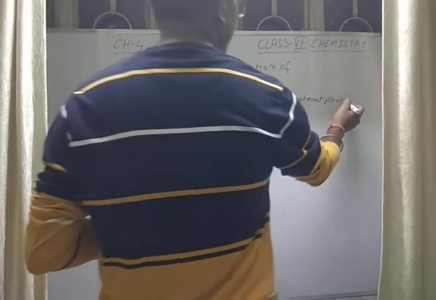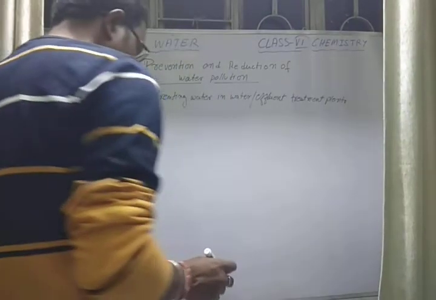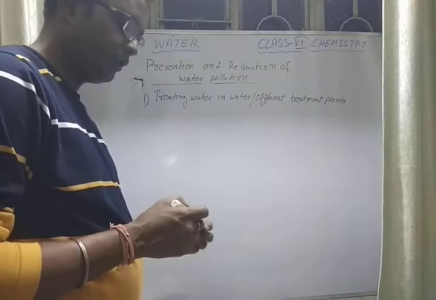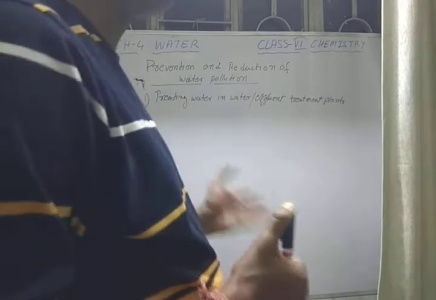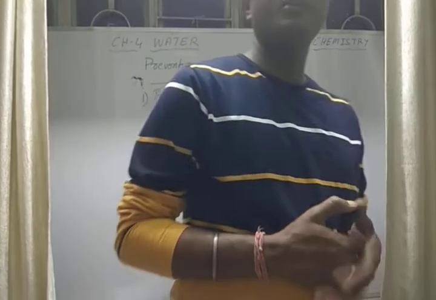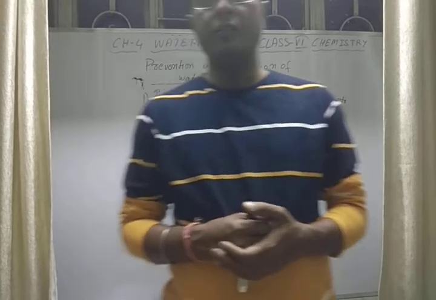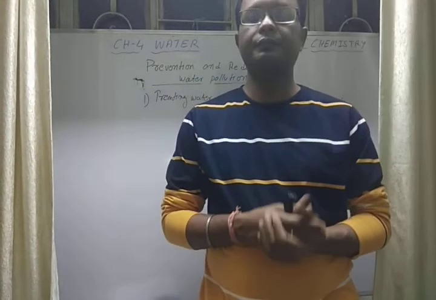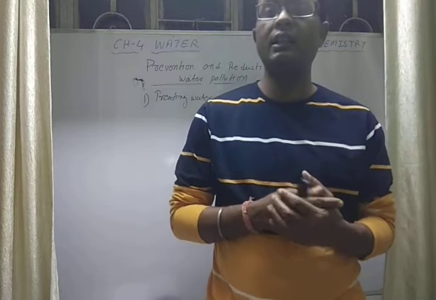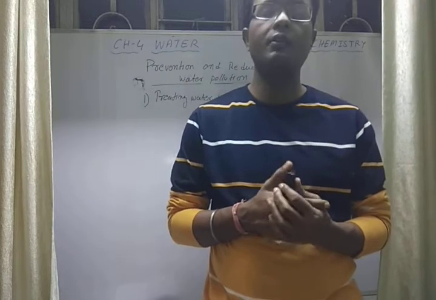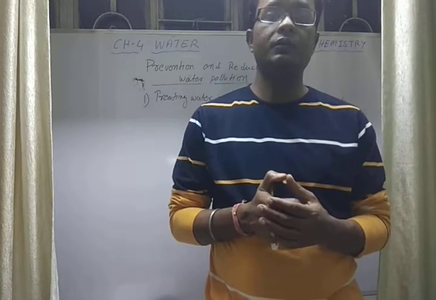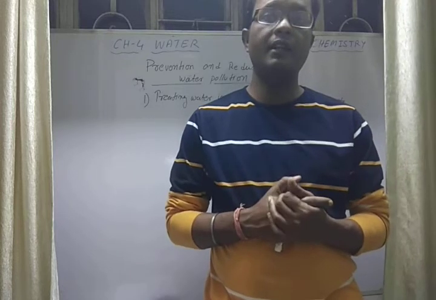So what are these water treatment plants or effluent treatment plants? These are the plants where impure water gets purified. In the last few videos we saw how water in cities gets purified and supplied.